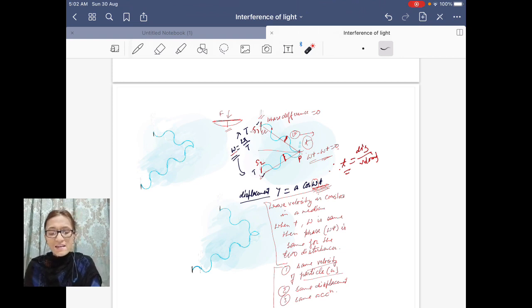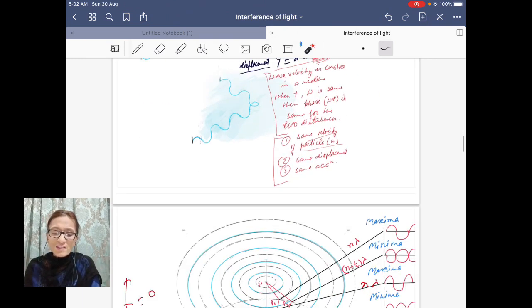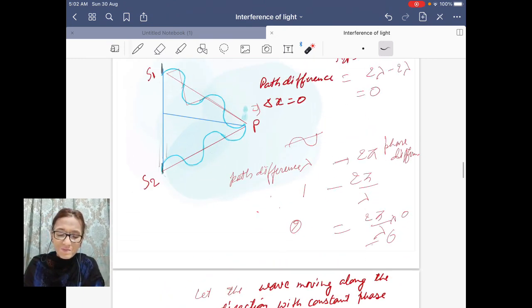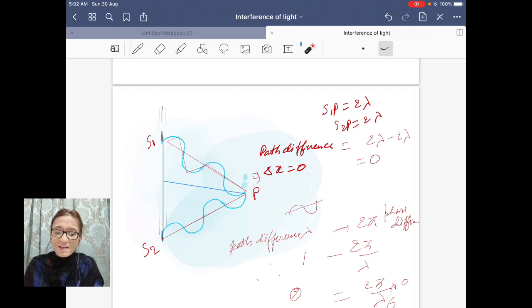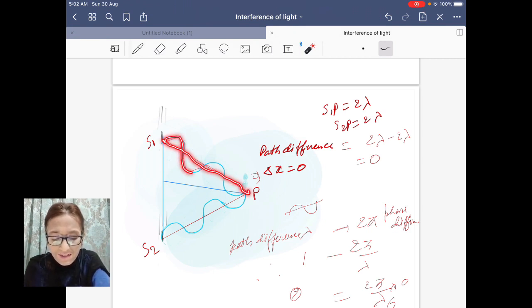Now let us find the net displacement when a particle is acted upon by two waves, two disturbances. In this case, what is your path difference? First of all, let us find this. The path traveled S1P is equal to 1 wavelength, 2 wavelength, and S2P is also 1 wavelength, 2 wavelength.